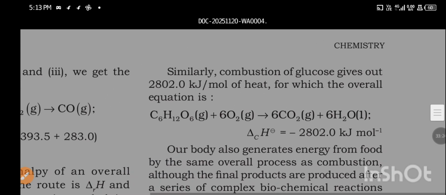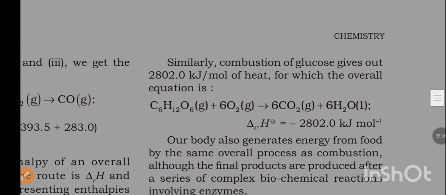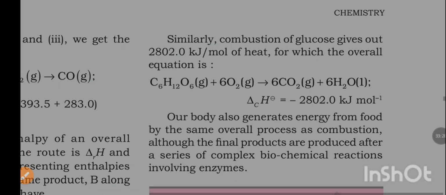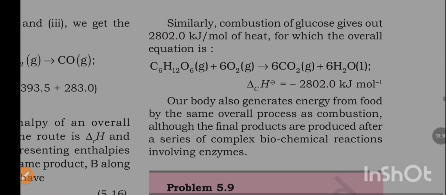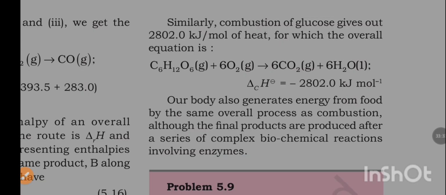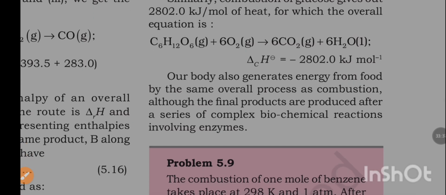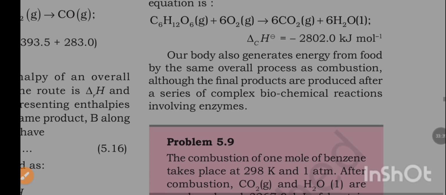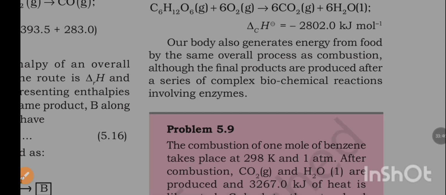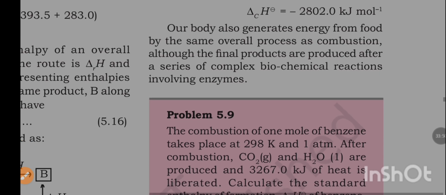Similarly, combustion of glucose gives out 2802 kJ per mole of heat, for which the overall equation is C6H12O6 plus 6O2 to 6CO2 plus 6H2O. Del CH is equal to minus 2802 kJ per mole. Our body also generates energy from food by the same overall process as combustion, although the final products are produced after a series of complex biochemical reactions involving enzymes.